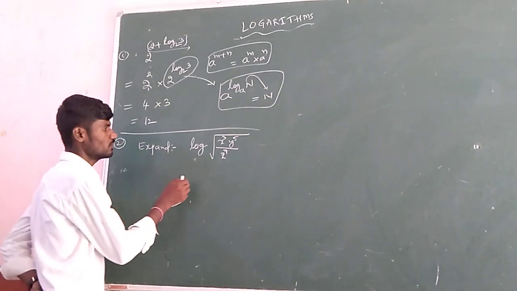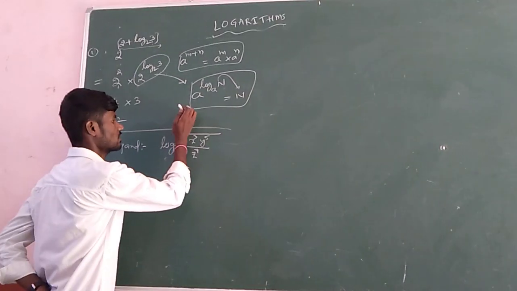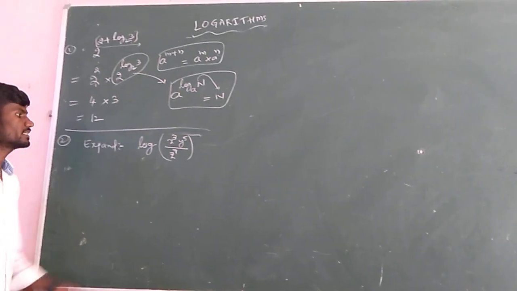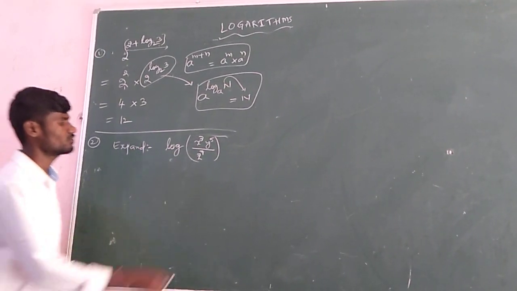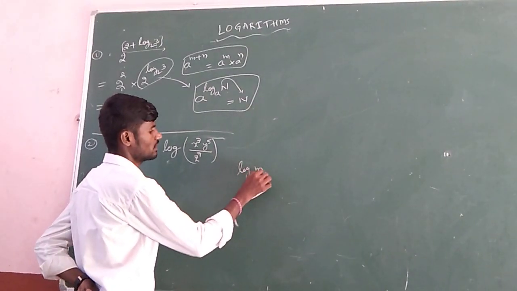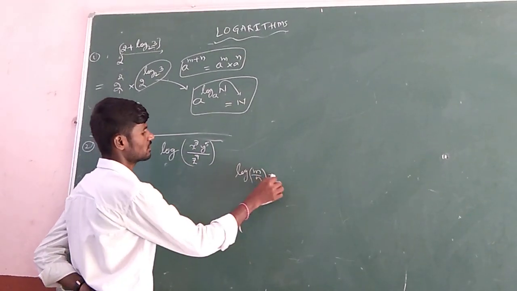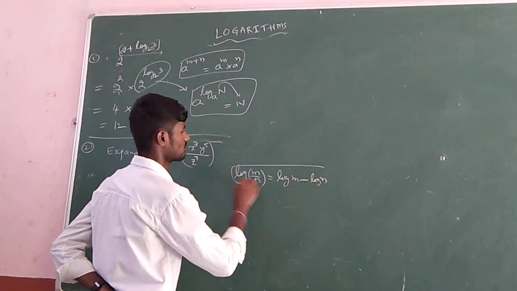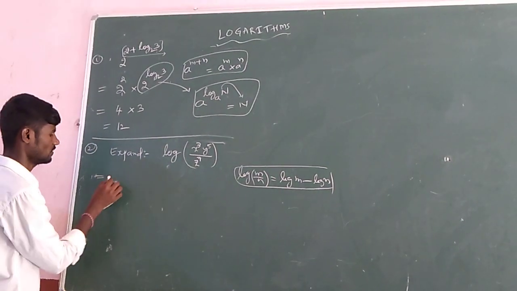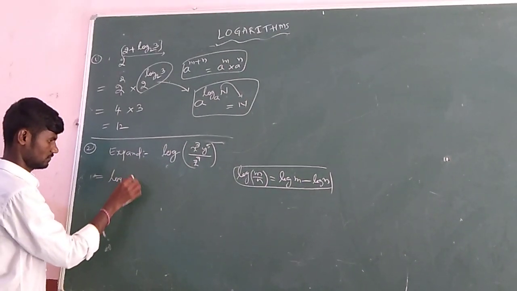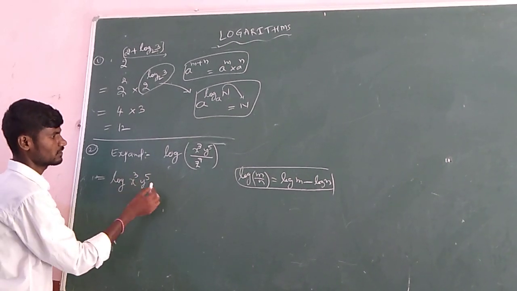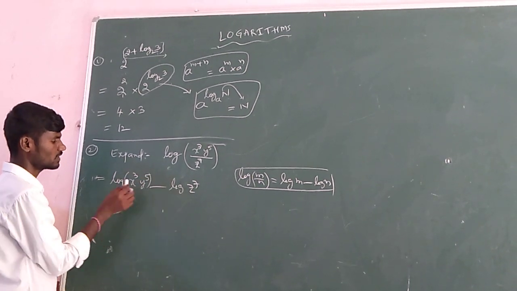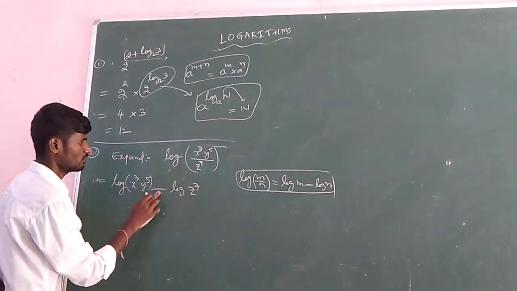Let us see. If the problem is in this form, then if we observe, it is in quotient form. Logarithm of m by n, with some numerator and some denominator, can be separated as a difference: log m minus log n. So let us write in that form. It becomes log x cube y power 5 minus log z power 7. Only the numerator, but it consists of 2 terms. Whatever it is, first log m minus log n.